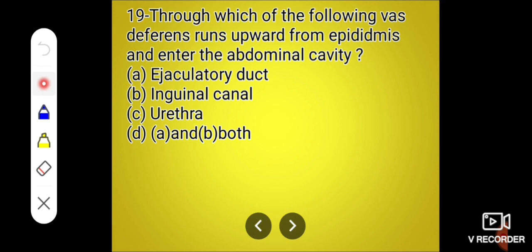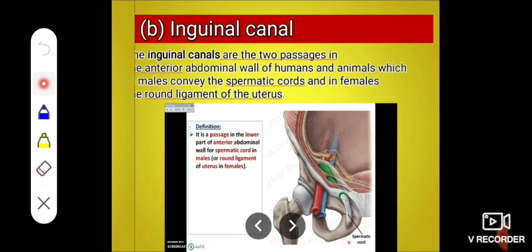Next question, through which of the following does the vas deferens run upward from the epididymis and enter the abdominal cavity? A, ejaculatory duct, B, inguinal canal, C, urethra, and D, A and B both, that is ejaculatory duct and inguinal canal. And the correct answer is inguinal canal.